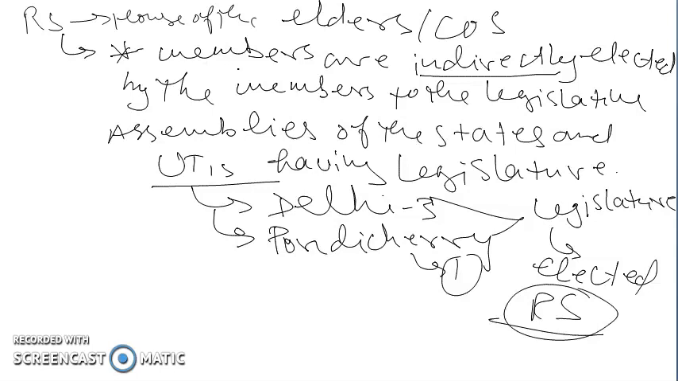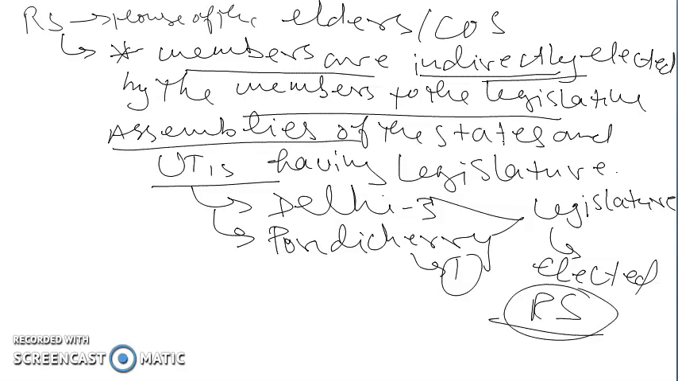First thing that you have to remember is that the members are indirectly elected by the members of the legislative assemblies of the states and union territories having legislature, such as Delhi and Puducherry. Second thing is that only Delhi and Puducherry have their own legislature, and they have seat representation in the Rajya Sabha because the members of their legislature can elect members to the Rajya Sabha.